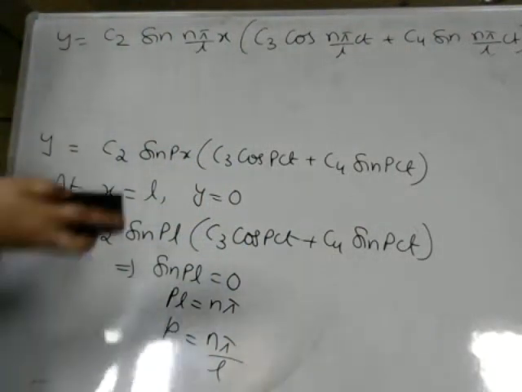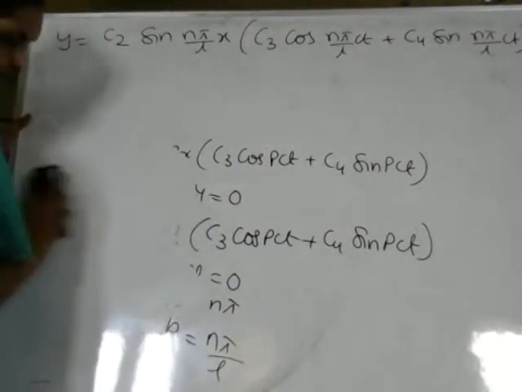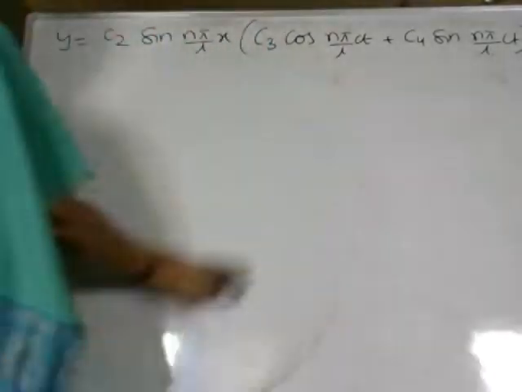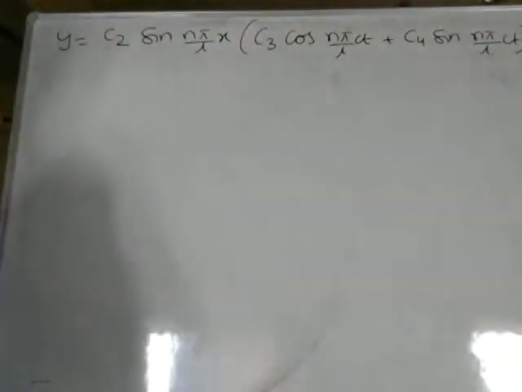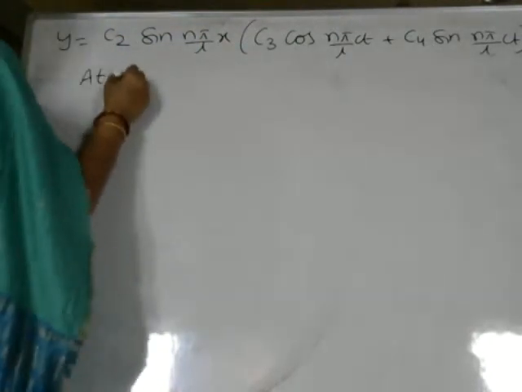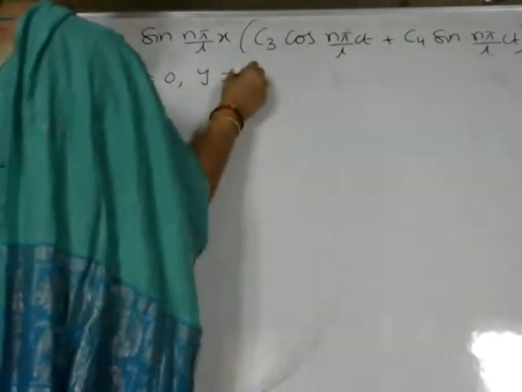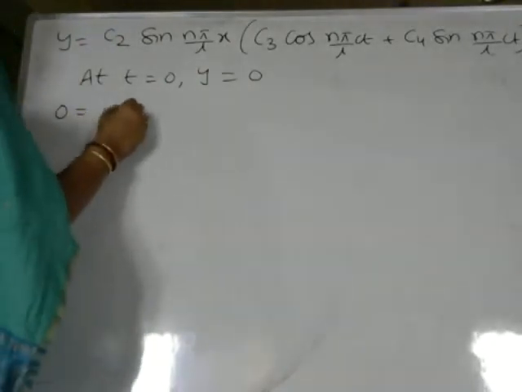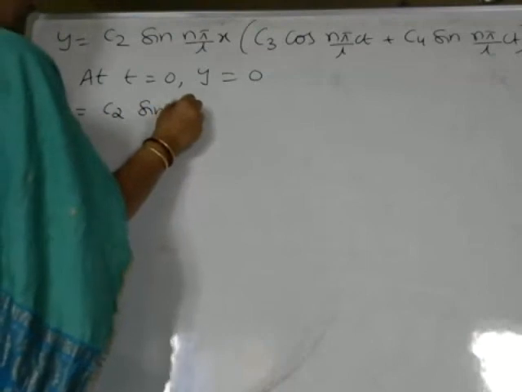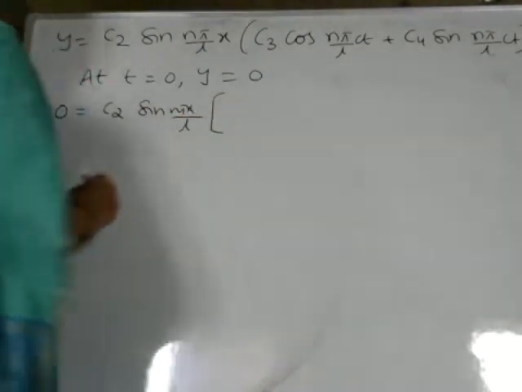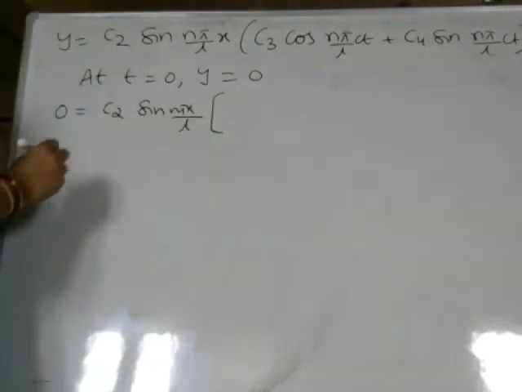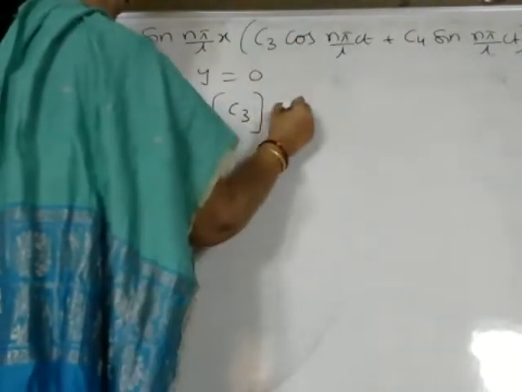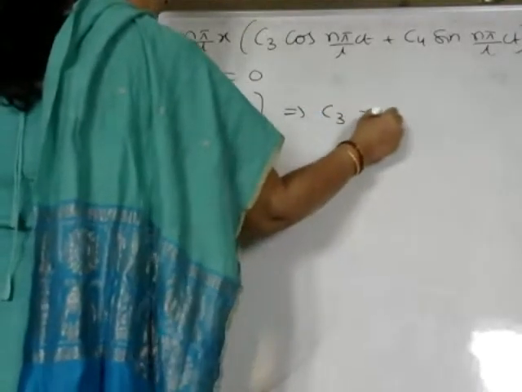Now we go with the third zero condition. What is the third zero condition we have? Initially, the string is at rest. Means initially at t is equal to 0, the string is having no displacement, means y is equal to 0. 0 is equal to C2 sin n pi x by L into cos 0 is 1, so C3, sin 0 is 0. Implies C3 is equal to 0.